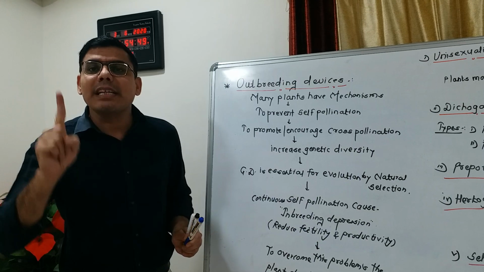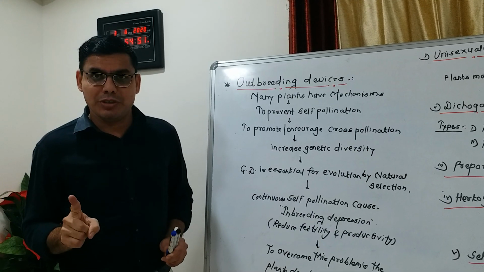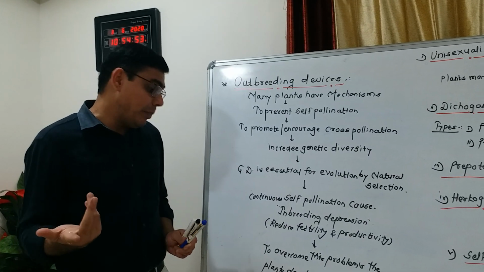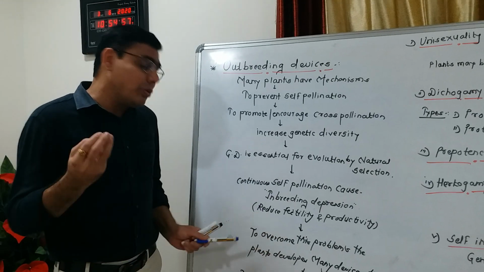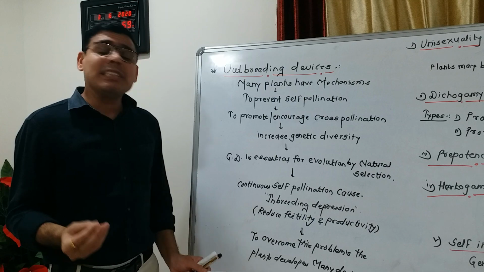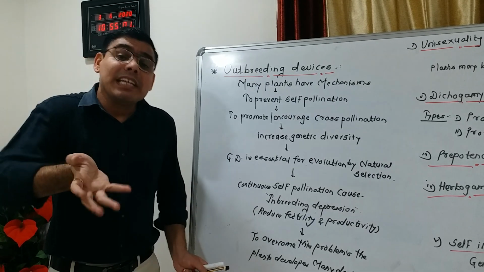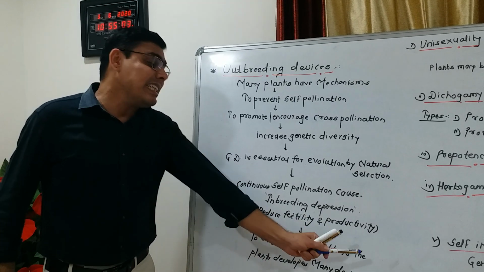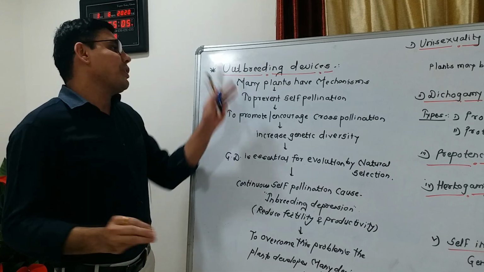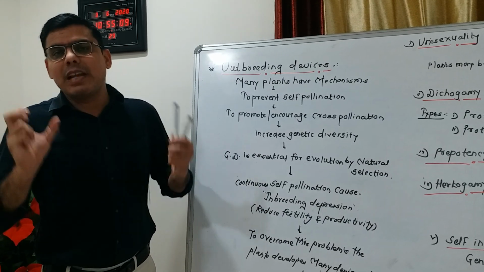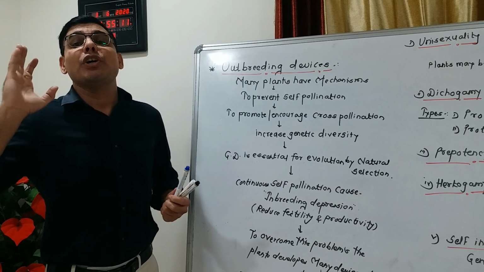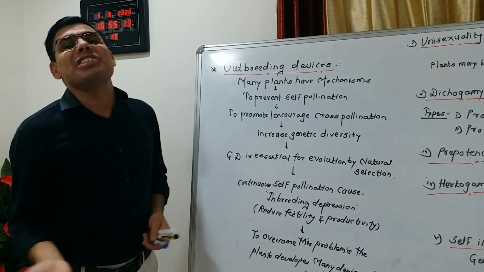To overcome this problem, plants naturally develop many devices. These devices are called outbreeding devices because they are helpful for outcrossing, meaning cross pollination.